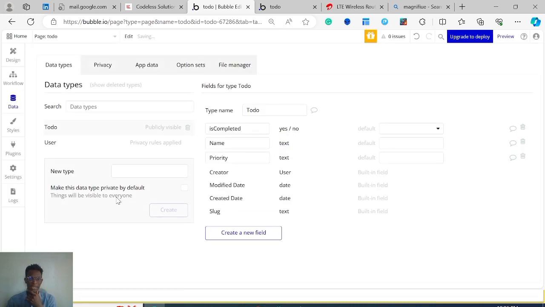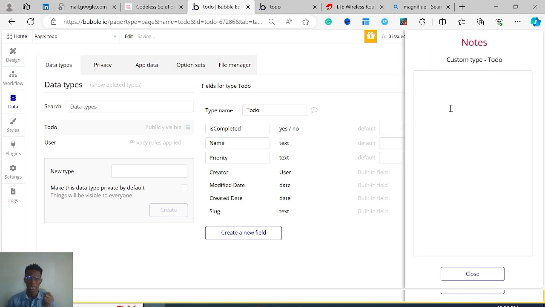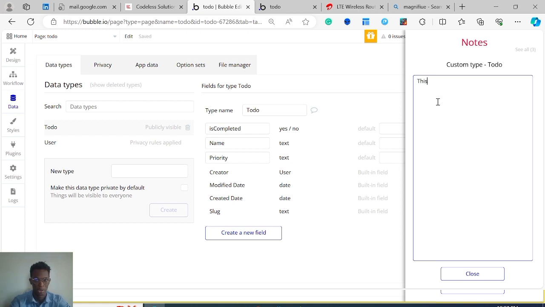And yeah, that's it. We have set up our data type successfully. The to-do data type has been successfully set up. One thing to note is you can click on this and create a comment. This is the data storage for our task.